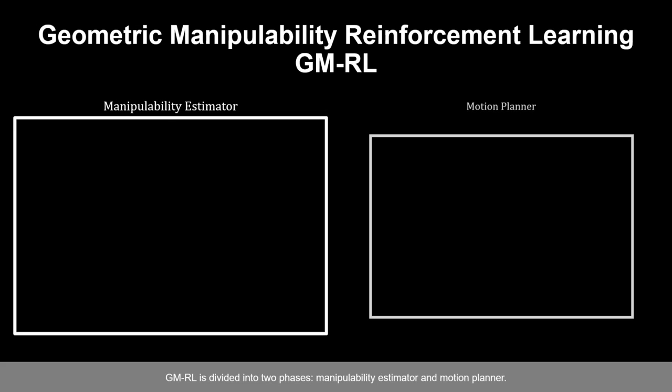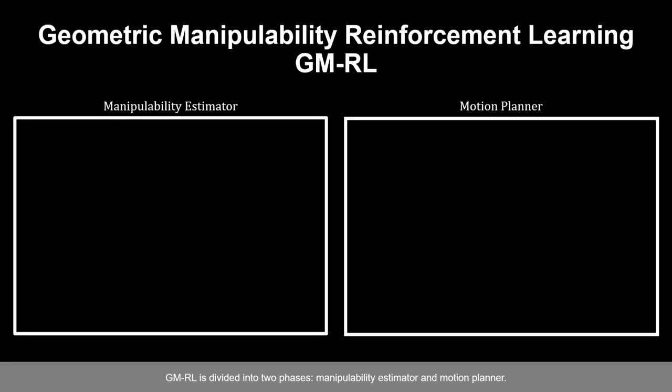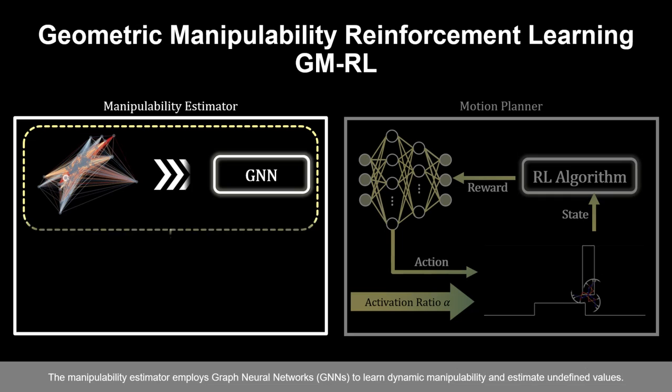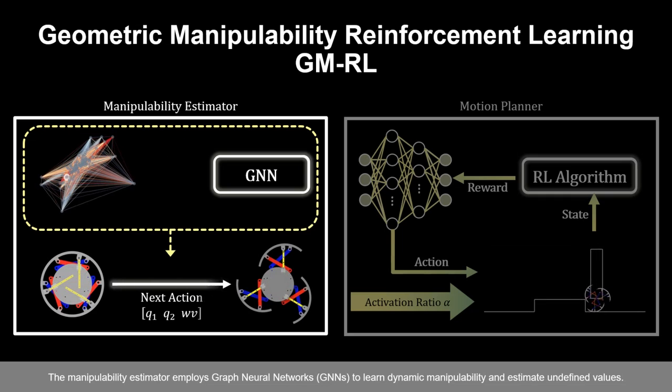Therefore, we propose a motion planning framework for transformable robots called GMRL. GMRL is divided into two phases: manipulability estimator and motion planner. The manipulability estimator employs graph neural networks to learn dynamic manipulability and estimate undefined values.